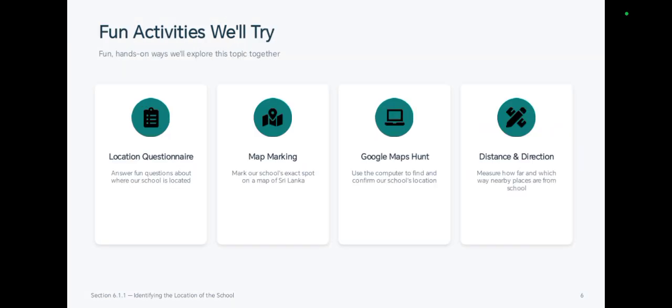To identify exact distance and directions, we can follow some fun activities. Here are some fun ways we will explore this topic: answering questions about our school's location, marking our school on a real map, using Google Maps to find it, and measuring distance and direction to nearby places. For instance, in the Google Maps activity, you will type in your school's name and the map will zoom right onto it, showing you roads, nearby buildings, and even a satellite photo of your school from above.